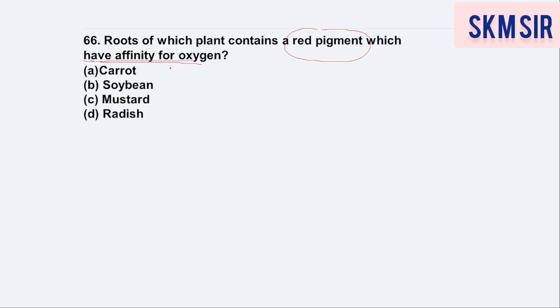Yes, are you getting the question or not? So it will be option number B, that is soya bean. Soya bean is actually a leguminous plant, and the red pigment about which this question is talking is actually leghemoglobin. So you need to think very wisely. Okay, this red pigment is actually leghemoglobin, which is present in leguminous plants, and among these options one of the leguminous plants is soya bean. So in this way you can get the correct option.